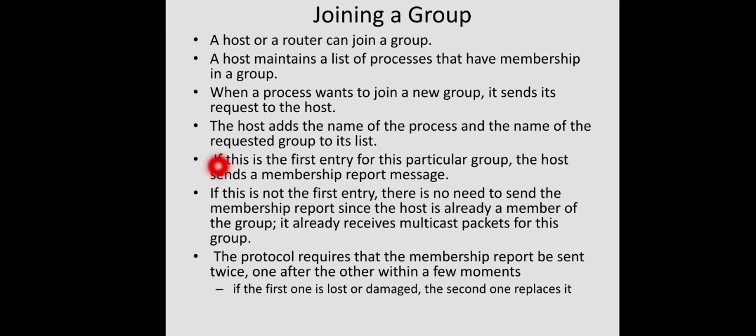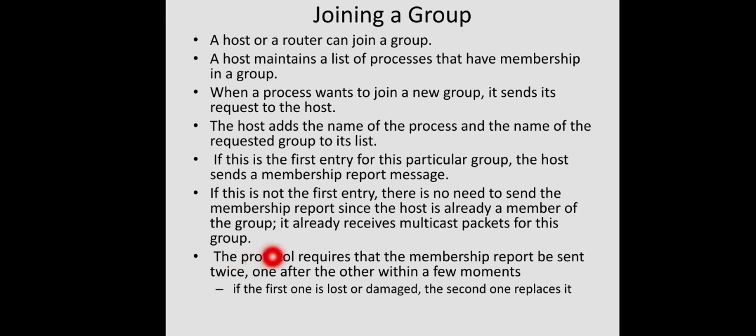Actually, the process is the communication entity in a group, but the members are actually the corresponding hosts only. That means if any one of the processes is a member of a particular group, the corresponding host will be a member. That is why we are checking if this is the first entry for this particular group, which means the host is not already a member of that group. In that case, the host sends a membership message to the corresponding multicast router. If this is not the first entry, there is no need to send the membership report since the host is already a member of the group, right? It already receives multicast packets for this group.